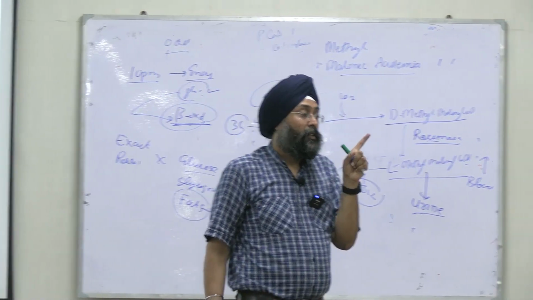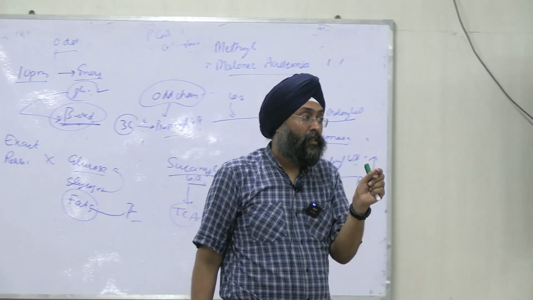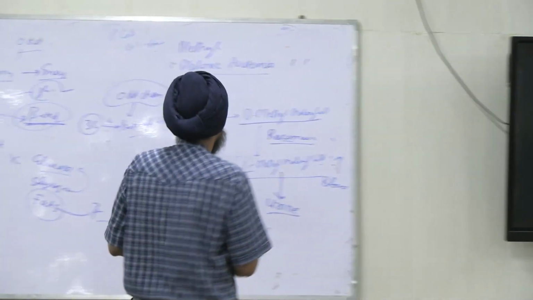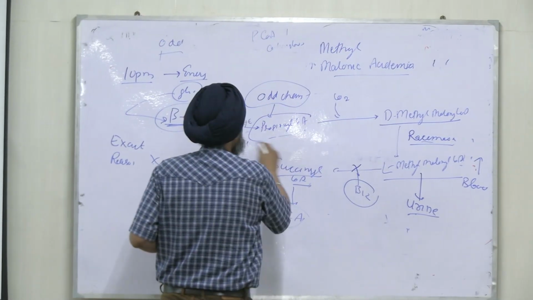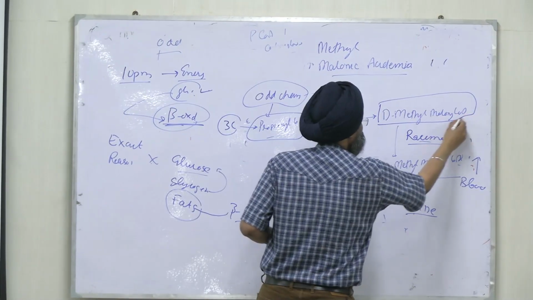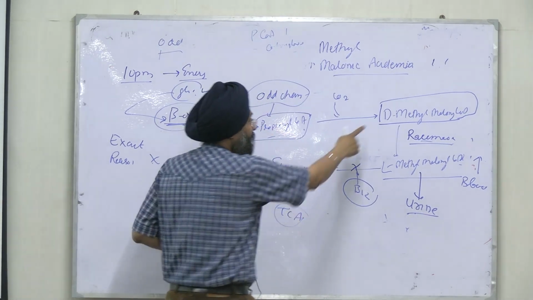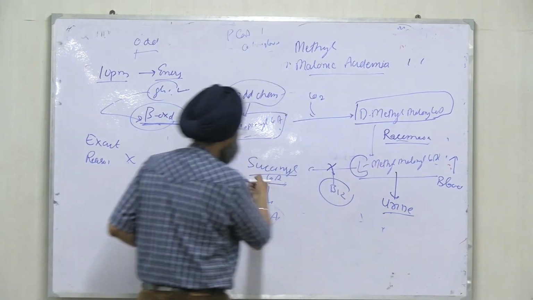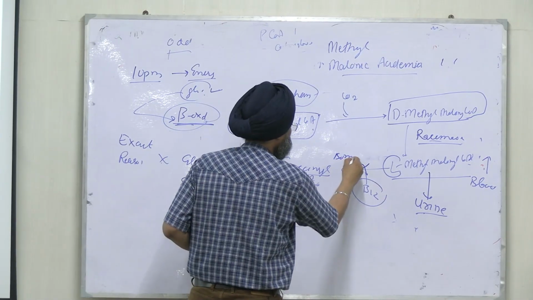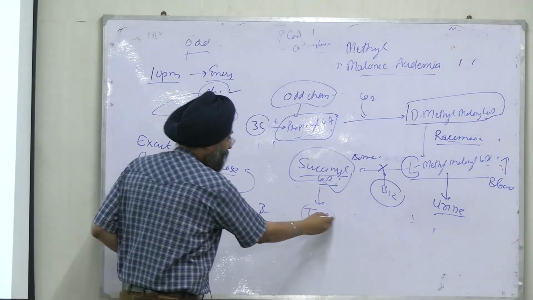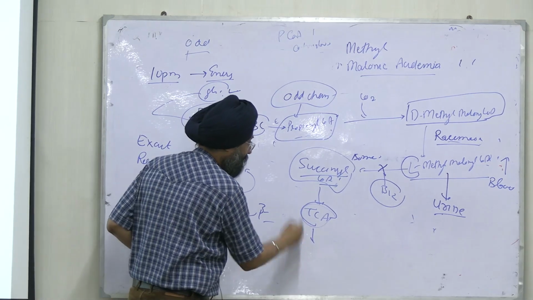In odd chains, the end product is 3-carbon propionyl-CoA, and propionyl-CoA will be metabolized via first a carboxylation reaction to form D-methylmalonyl-CoA. Then D is converted to L isomer by a racemase reaction. Then finally mutase will act to form succinyl-CoA. Succinyl-CoA will enter the TCA cycle and is metabolized.